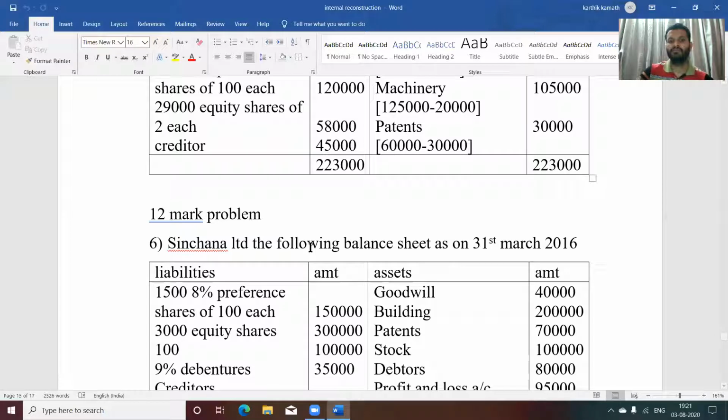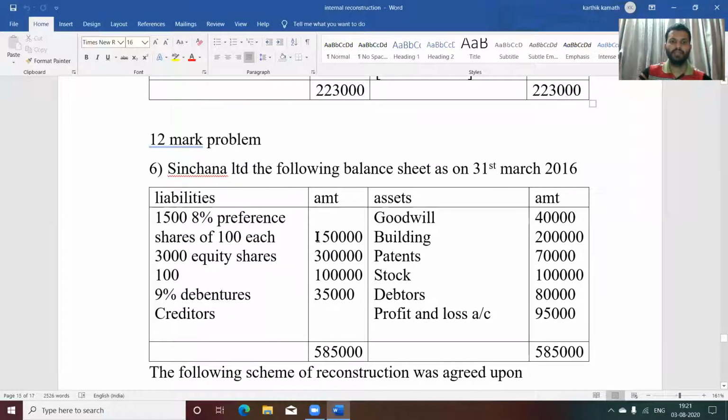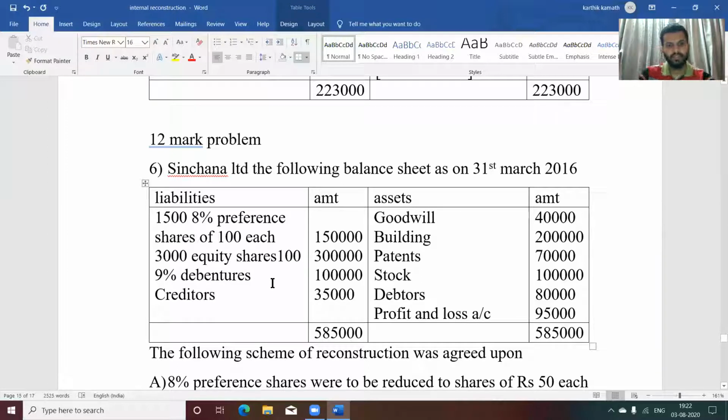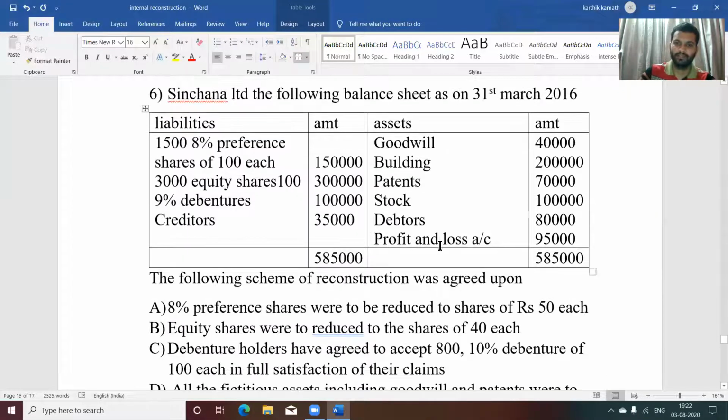Sinchana Limited, the following balance sheet as on 31st March 2016. Liability side, 1,50, 8% preference shares of 100 each, that is 1,50,000. 3,000 equity shares of 100 each, that is 3 lakh, and 9% debenture, that is 1 lakh. Creditors 35,000. Then goodwill, building, patents, stock, debtors, and profit and loss account, everything is given.